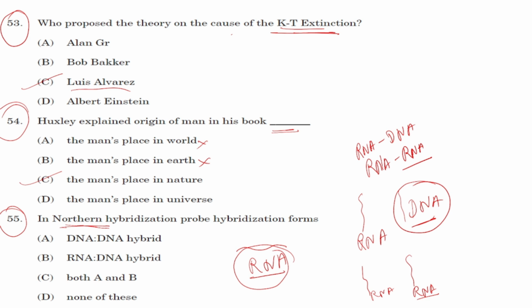Let's go through the options. Option A, that is DNA to DNA. No, this is not possible because we are talking about northern blotting. Option B, RNA to DNA hybrid. This can be a possibility. Option C, both A and B. No, A is already wrong. None of the above. No. Option B will be the right answer.